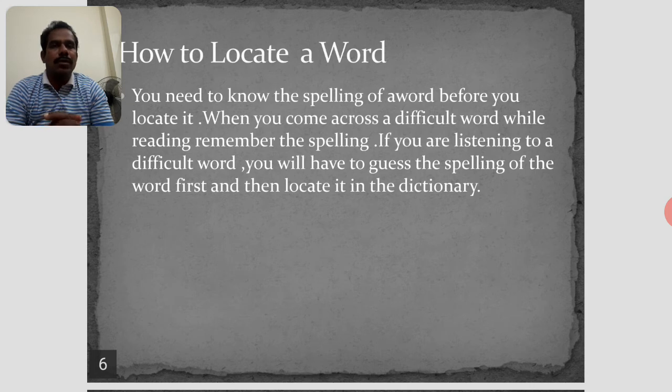When you come across a difficult word while reading, remember the spelling. While you are reading, you have to remember the spelling of a particular word.